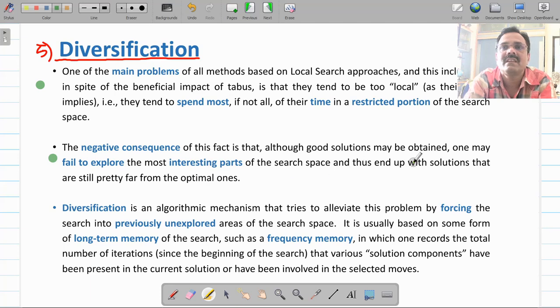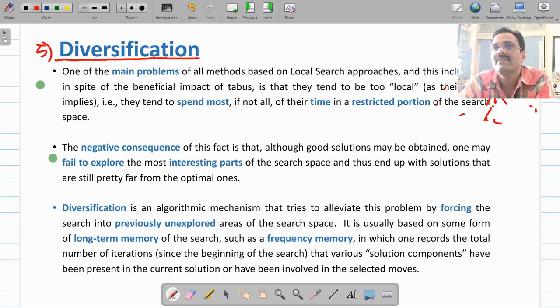So we may end up with solutions that are far from the optimal one. In general, your solutions in these local search algorithms are in a specific region of the search space. If this is your search space, generally that will be restricted to some part. There might be a case where a very good solution exists somewhere here. Local search doesn't take care of that.